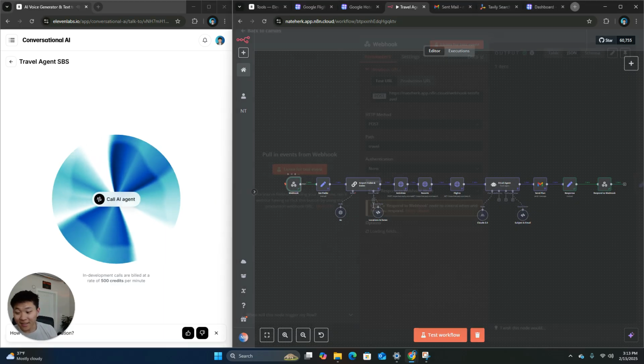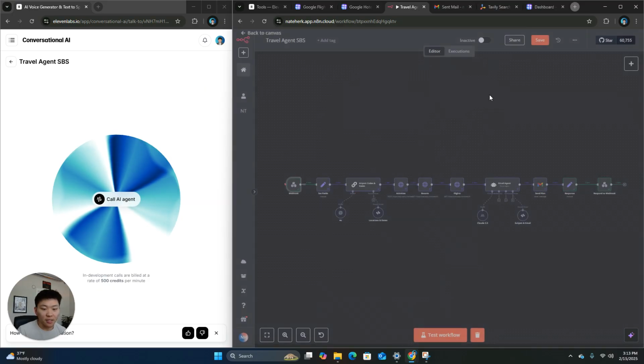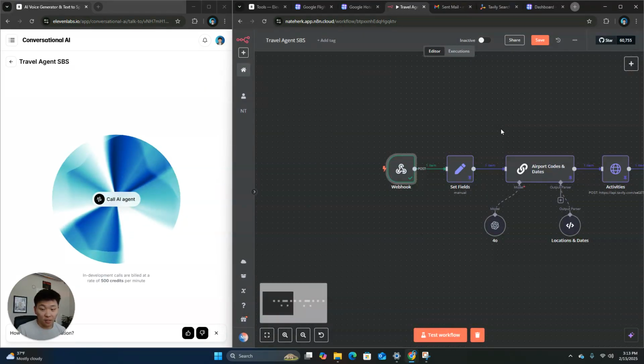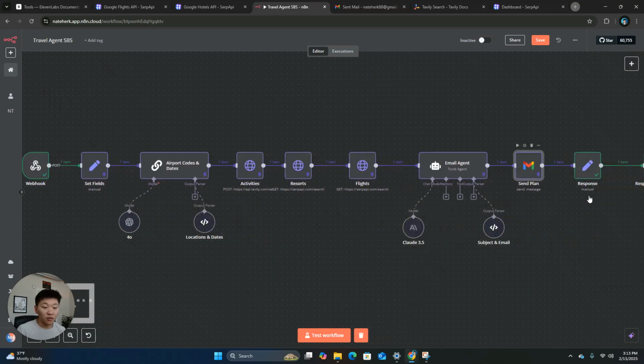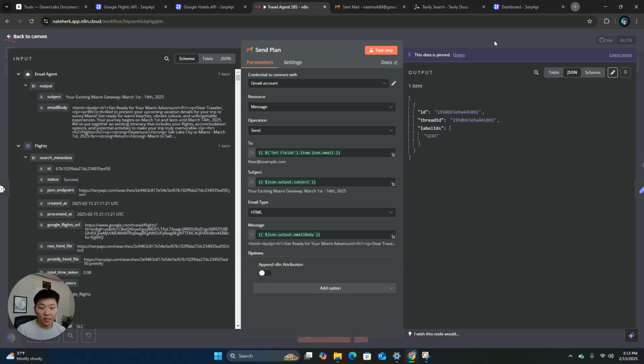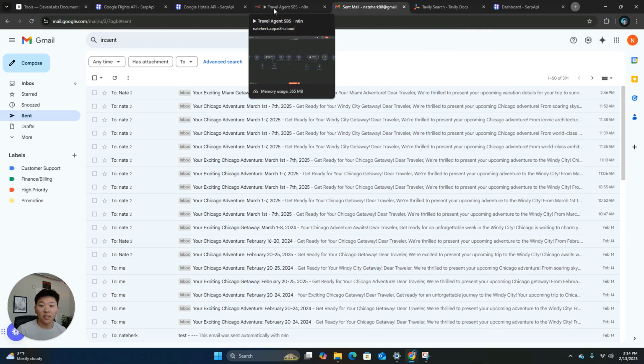Okay, cool. So I really hope that's the issue. Either that or I just waited and let it cool off for like 10 minutes, and it worked. But cool. So as you can see, obviously the data was pinned, right? So it passed through and pinned all this information. I don't even know if it sends off an email at that point because it was pinned. Let me check real quick. Yeah, no, it doesn't.